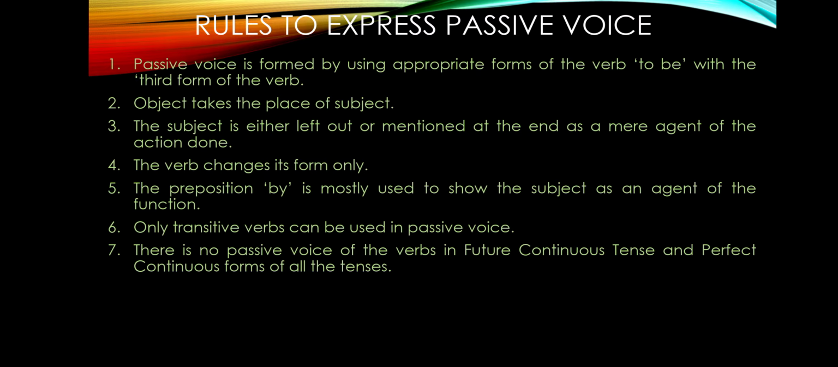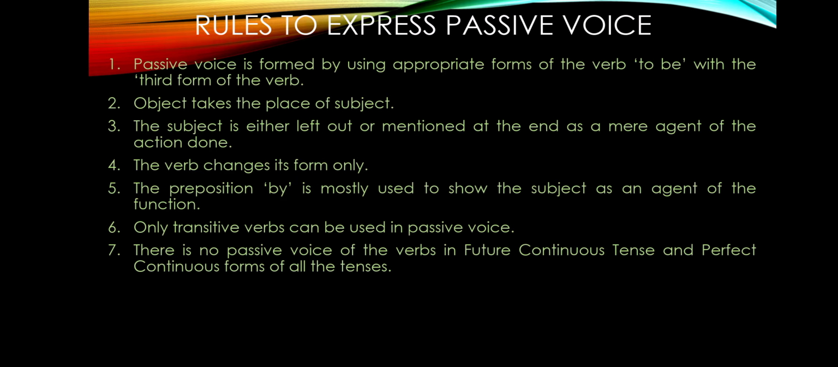Now we will see the rules to express passive voice. There are certain rules through which we can express the passive voice. Number 1, passive voice is formed by using appropriate forms of the verb to be with the third form of the verb. Whenever we are converting an active sentence into a passive sentence, the verb form will be the V3 form of the verb. Number 2, object takes the place of subject.